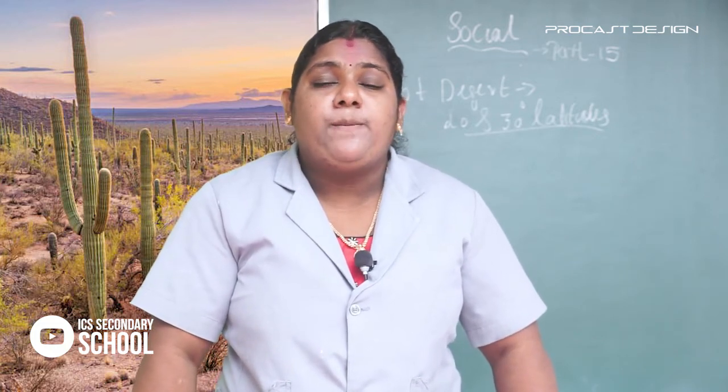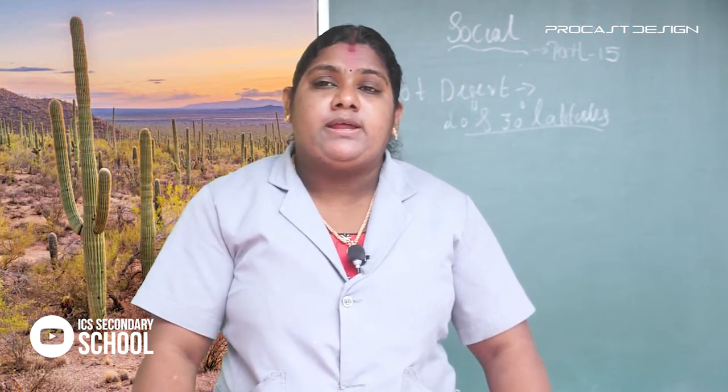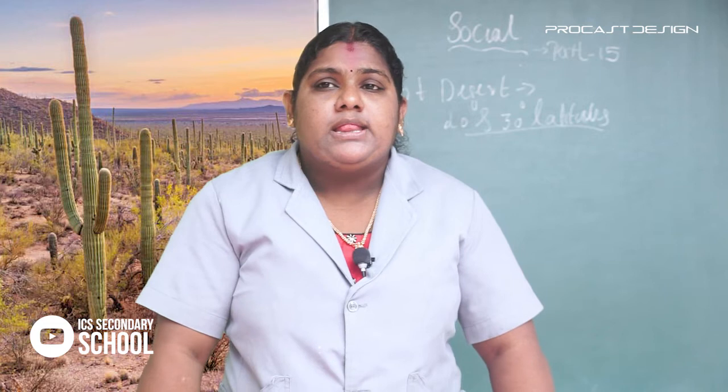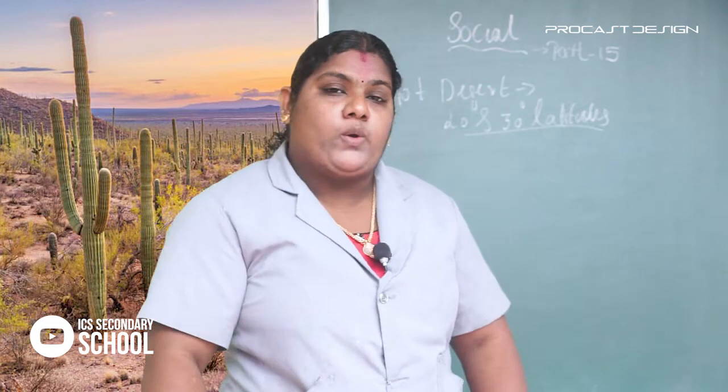What are the three important features of hot desert in the equatorial climatic region?